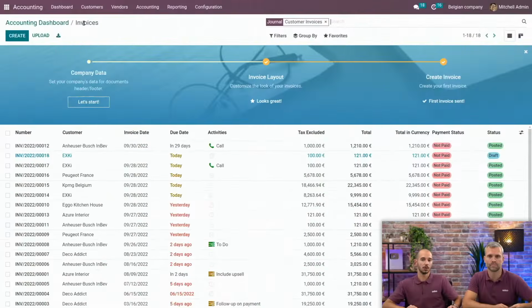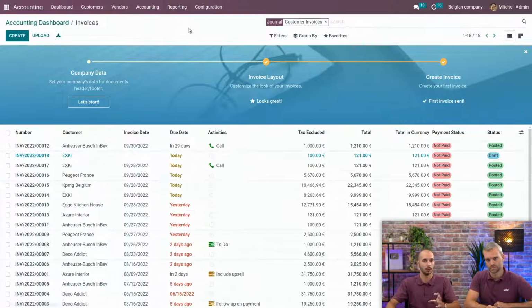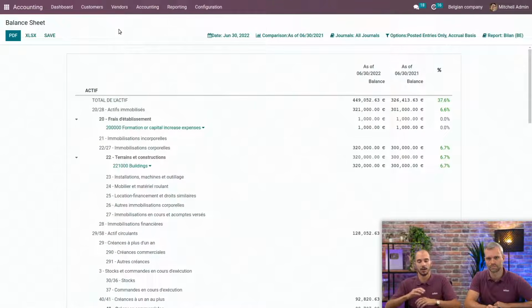Yes. So a very easy and quick way to share information is to save a report in the document application. So for that, we will go to the accounting app and we will go to the reporting tab. We see we have different reports, and we can select, for example, the first one. And here we are in the balance sheet. So it's maybe the case that sometimes the client is asking you for a financial situation as of 30th of June, for example, here, because he needs this to go to the bank.